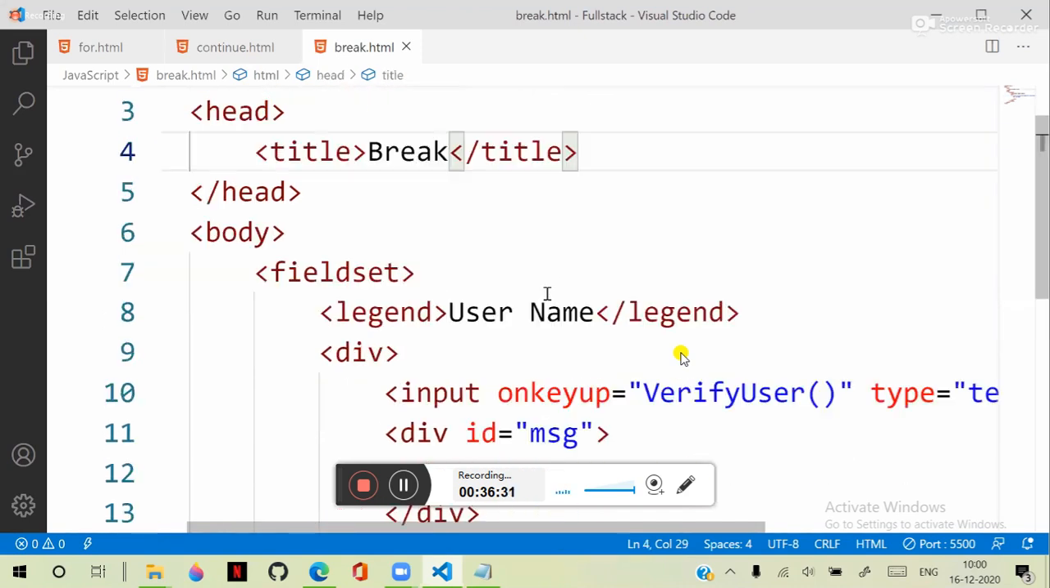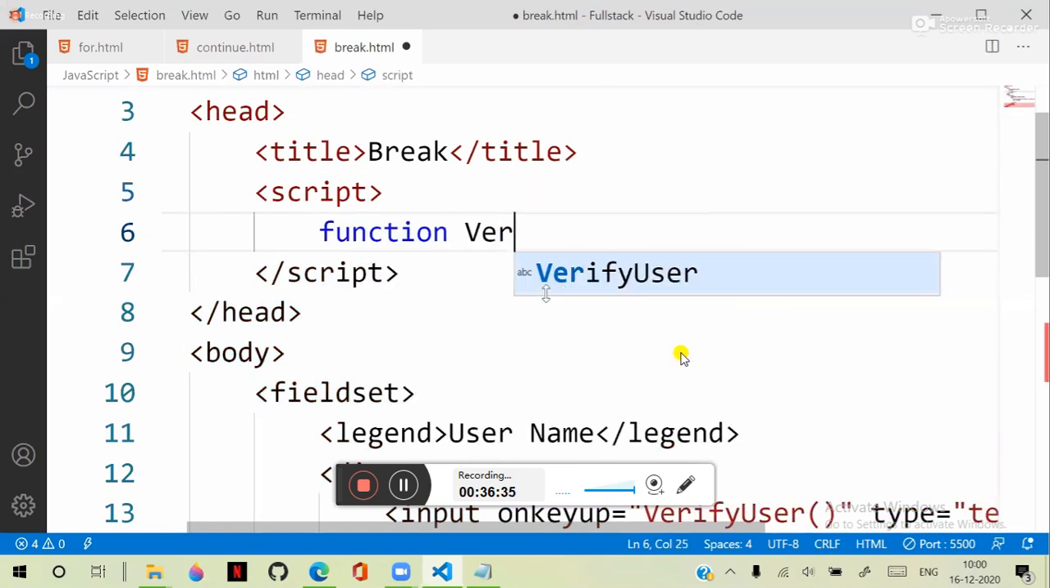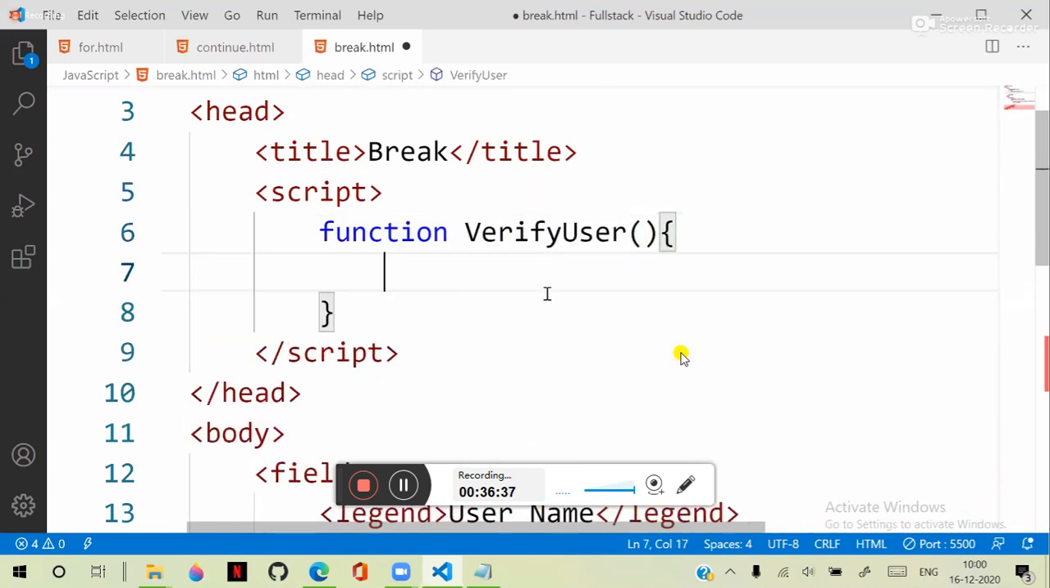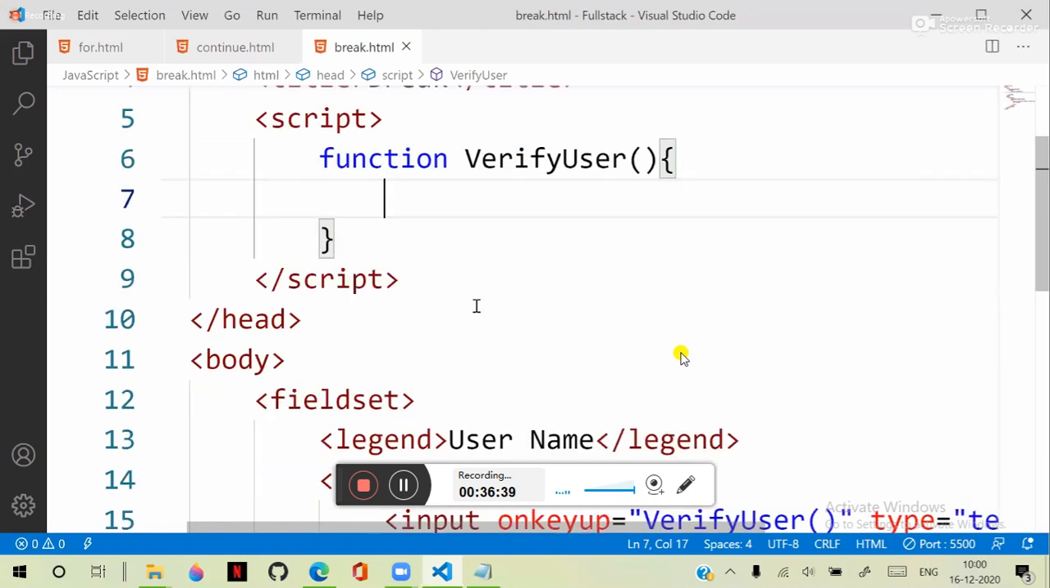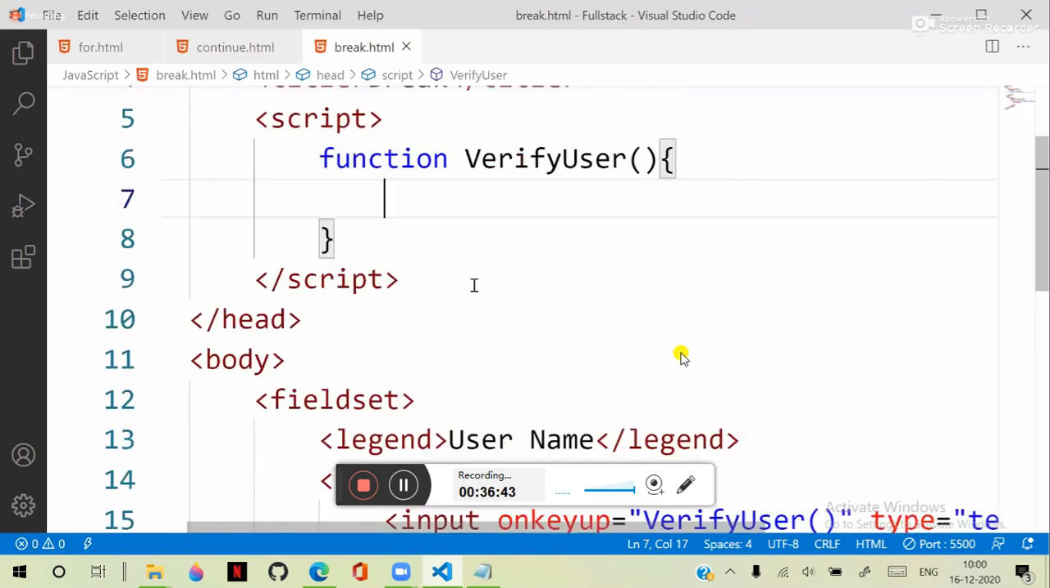Okay, let's write a script here. The script function verify user. Okay, this is verify user, the function configuring the verify user function. And this verify user, so we are defining